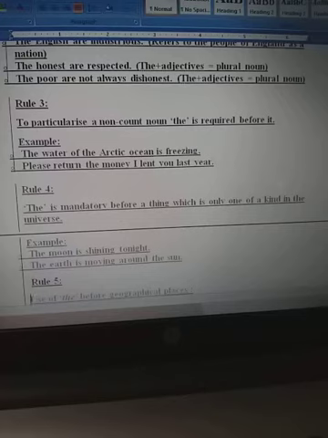Before names of seas, rivers, oceans, groups of islands, mountains, plural names of countries, names of nations, and adjectives, we always use the. That is, the Atlantic Ocean, the Taj Mahal, the moon, the sun, the Ganga, the Ramayana, and many more.